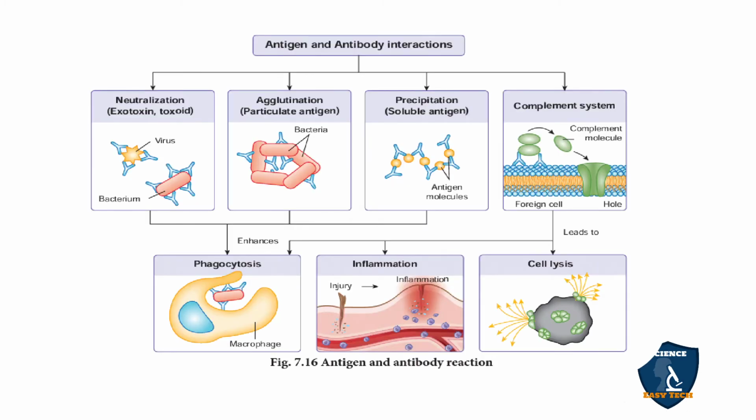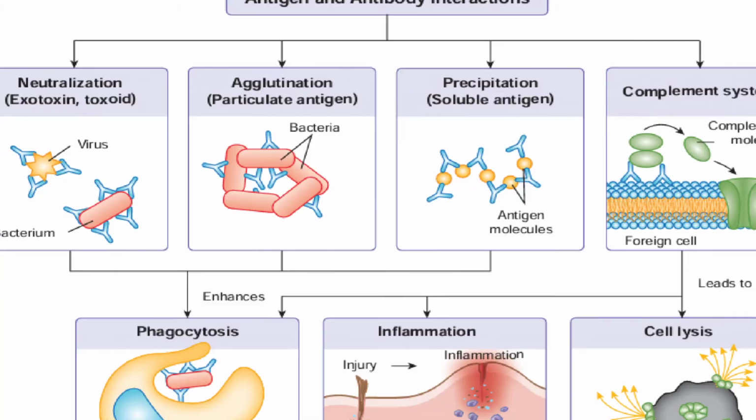So here you can see the antigen-antibody interactions. First one is neutralization of exotoxin, toxoid. This is the bacteria, and you can see the virus and the bacteria. This one is the bacteria and this one is the virus. You can see how the antibodies and the antigen are binding through some force. At this stage, the neutralization takes place.